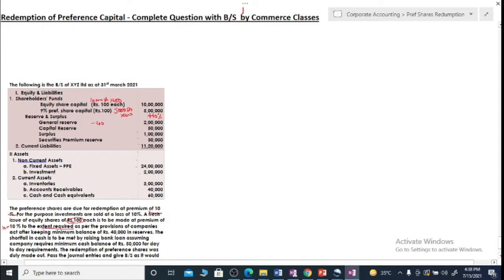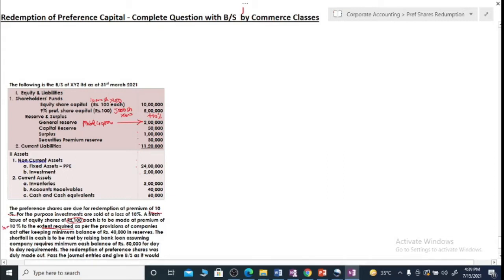per the provisions. So, as per the requirement and after keeping a minimum balance of 40,000 in reserves, that means in general reserve we need to have a minimum balance of 40,000, you can use 1,60,000, that reserve can be used. So, on the basis of the available provisions and after keeping this minimum balance, we can go for fresh issue to the extent needed.